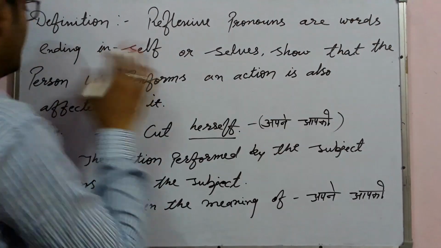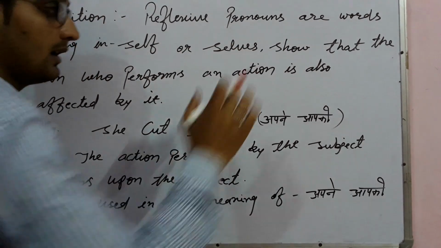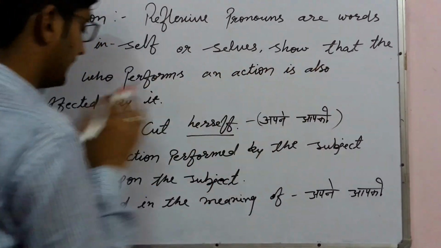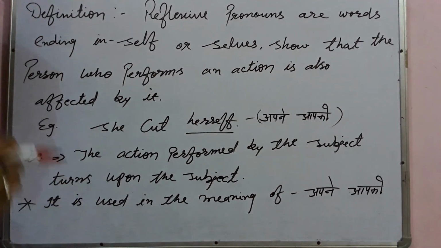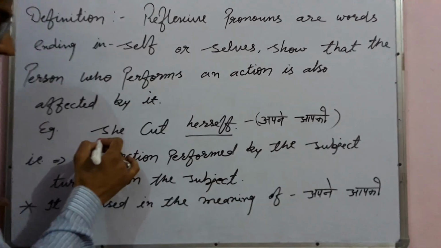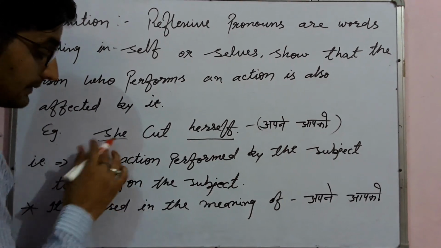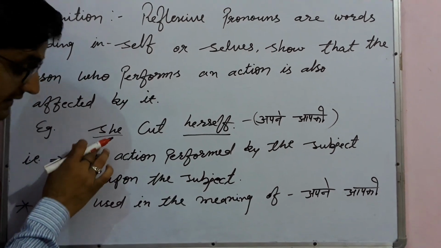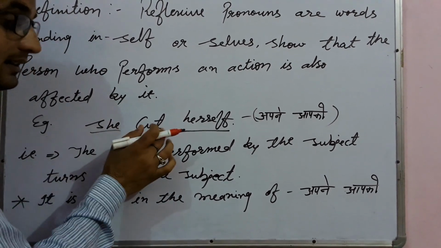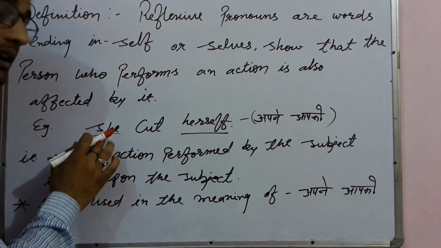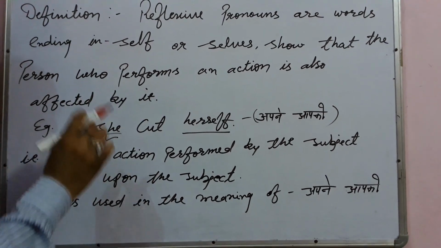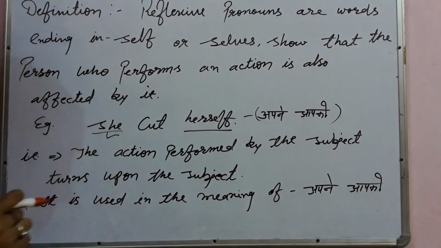Reflexive pronouns are words ending in self or selves, so that the person who performs an action is also affected by it. It means the subject is also affected by its own action. For instance, she cut herself. She is the subject here, and the subject performs the action of cutting, and is also affected by the same action.